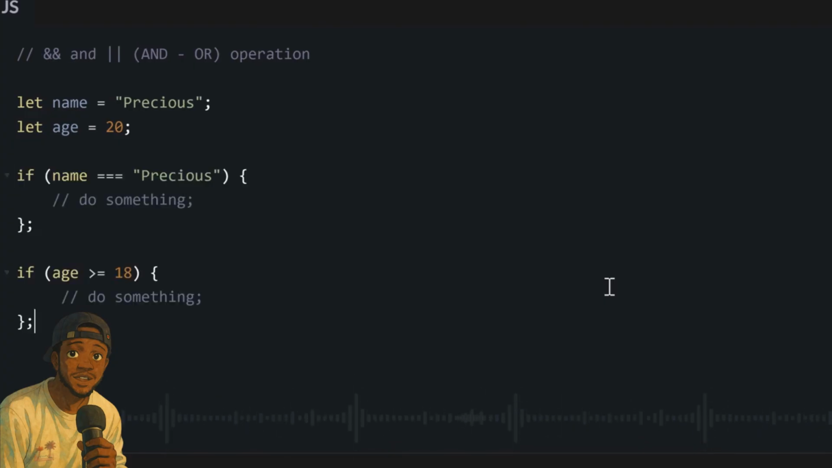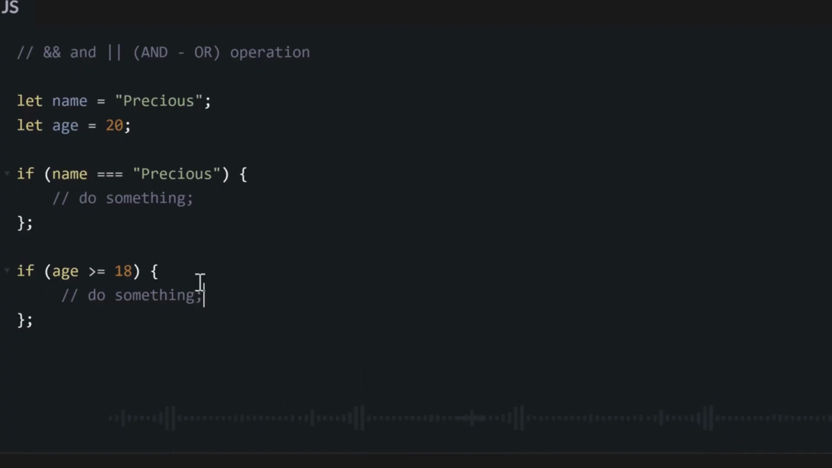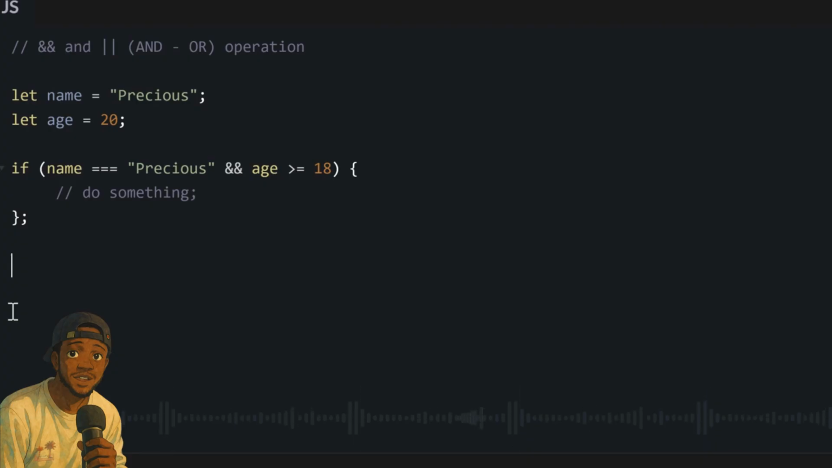Now, we can write two different if statements. Our first if statement, we will say if name equal to Precious. And for our second if statement, we will say if age greater or equal to 18. But instead of writing two different if statements like this, you can join both of them together using the and operator. We use it with this double ampersand symbol.